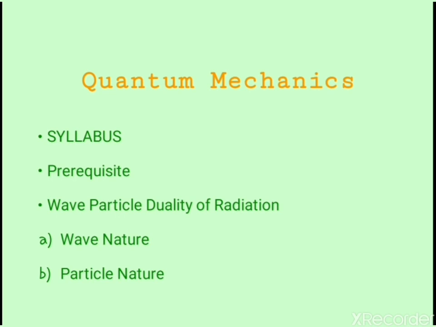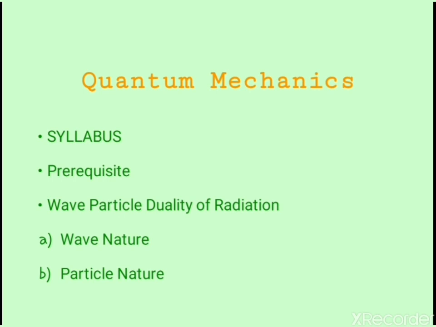Just like that, electromagnetic radiation is also there. The example of electromagnetic radiation is a light wave. Optical phenomena like interference, diffraction, and polarization are shown by electromagnetic radiations. So from these examples we can see electromagnetic radiations must have wave nature, as these are the examples of radiation itself. Now if we take the example of particle nature, we have the photon.